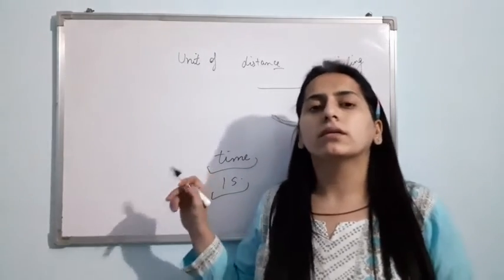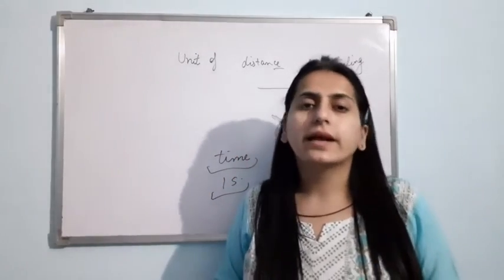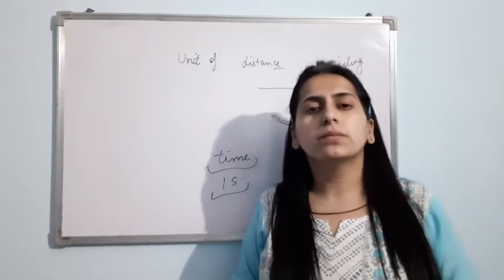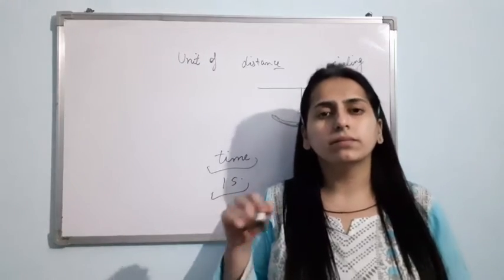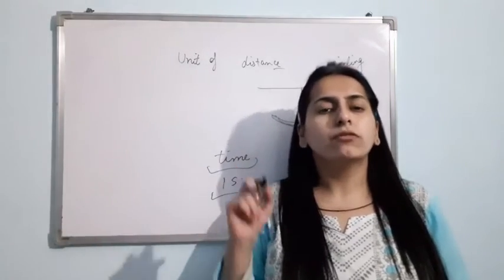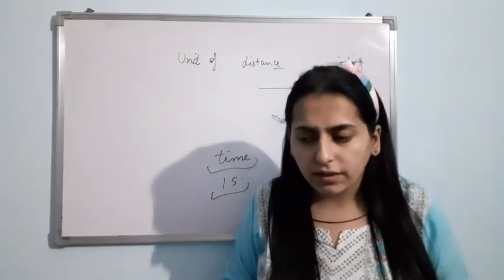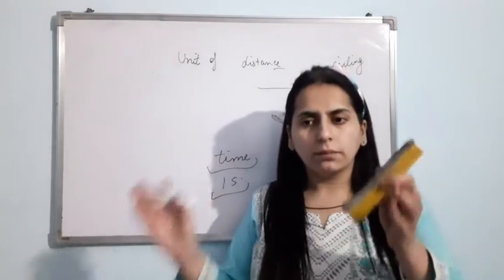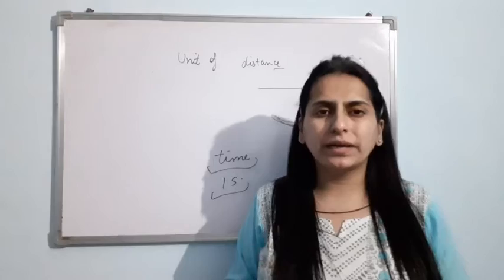So from here the idea for the development of the clock arises, and the clocks are based on this only. The clocks are made on the basis of periodic motion only. The time taken is uniform. The motion is repeating itself after a fixed interval of time. Am I clear with the concept of measuring time and what are the different units of time and speed?